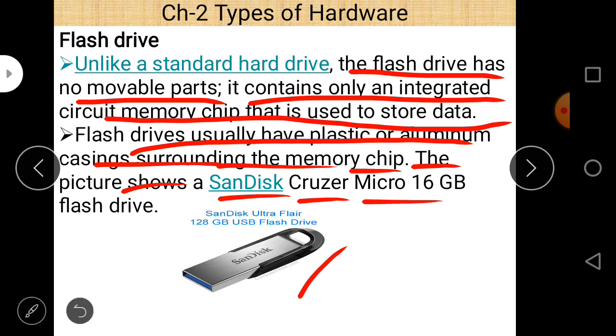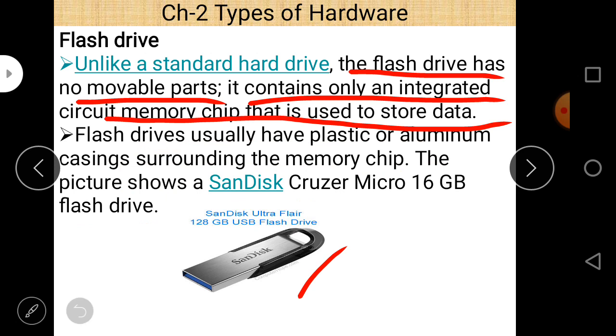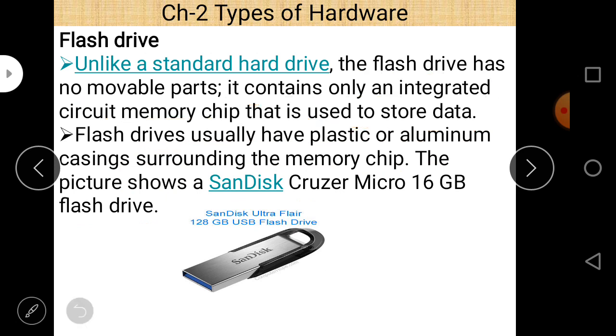So there are important points regarding this flash drive. First of all, a pen drive contains only an integrated circuit memory chip. Second, a flash drive has no movable parts.